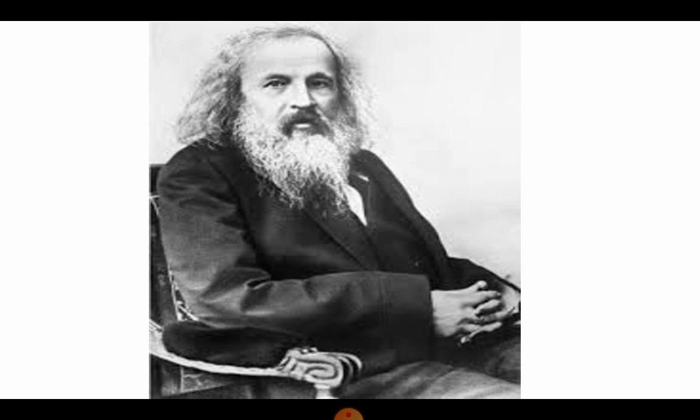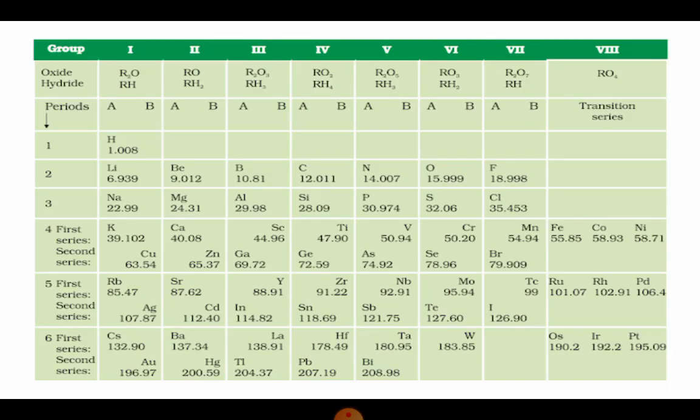So he is known to make order out of chaos. Before his classification there was no order in the arrangement of elements, but he was the first one who gave a perfect order, and he made an ordered arrangement of elements from that chaotic arrangement. Okay, so now let us discuss his table or his work in detail.